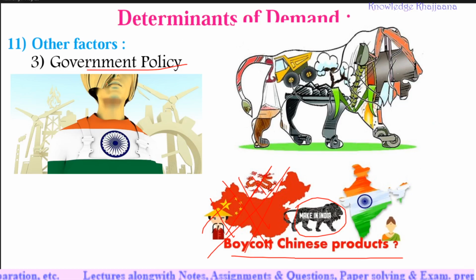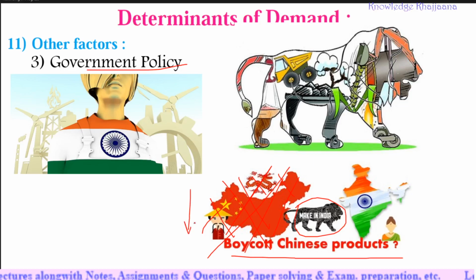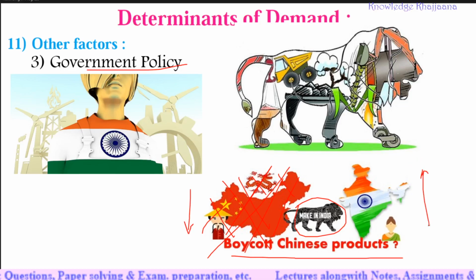India is going to be strong in the manufacturing sector, industries, power, technology, everything. India is going to be strong, and it will not depend on the neighbor countries for any of the things. Because of that, the demand for the Chinese product got declined, and the demand for Indian products will incline, because India will become strong in all the sectors. Why did this happen? Only because of the government policy. So government policy also has the biggest impact as a determinant of demand.